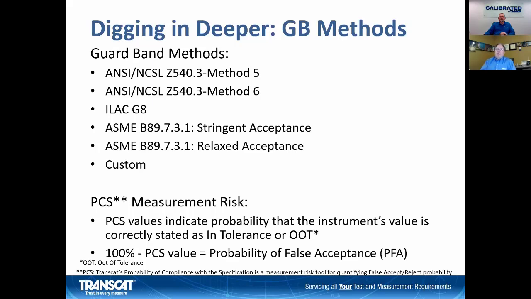In addition to the guard band methods, we also offer PCS, which is Transcat's probability of compliance specification. PCS values indicate the probability that an instrument's value is correctly being stated as in tolerance or as out of tolerance. So you get probability of false accept or probability of false reject. And I showed that graphically previously, how that looks with the green and red on the uncertainty distribution compared to the tolerance limit. Incidentally, probability of false acceptance is 100% minus the PCS value. May be useful. But we have white papers on this on our website.